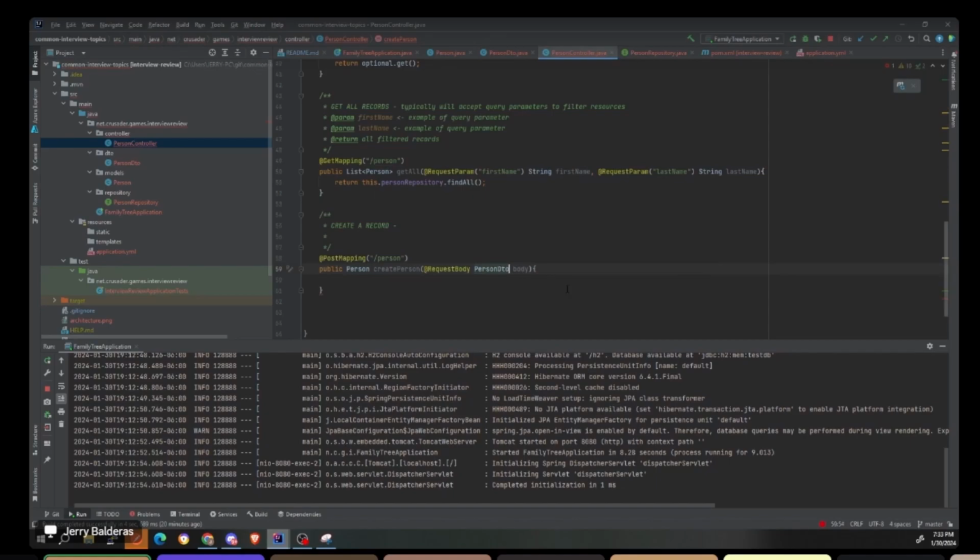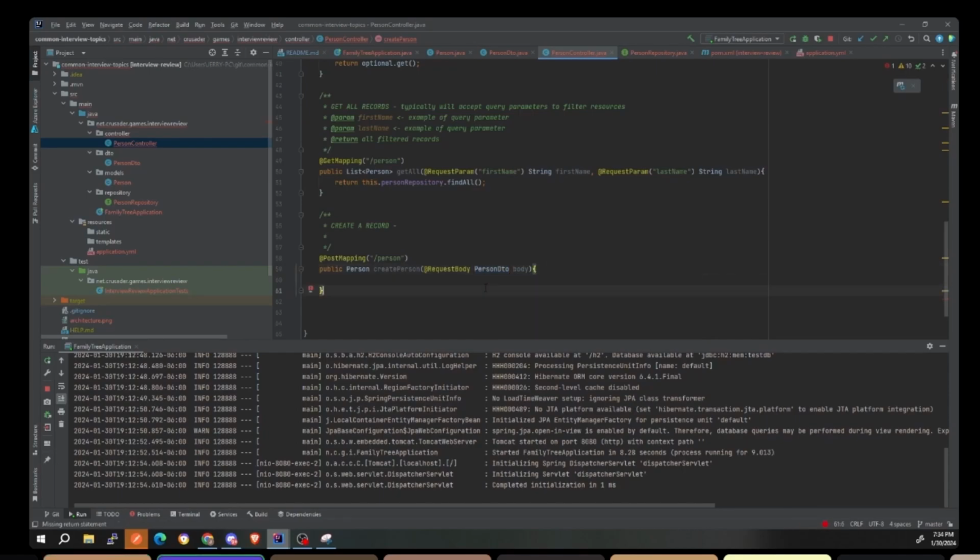Yeah, so we can do something cool, like a person DTO here instead of a person. I return a person, right? Because I'm going to have an ID in there, and I'll have mother and father. I might have all this other information on there, but to actually create the person up front, maybe you don't want to have them set the mother or father up front. How are they going to do that? They don't even know the IDs for them. So by doing person DTO with the body, you're controlling how that input is being fed to you.